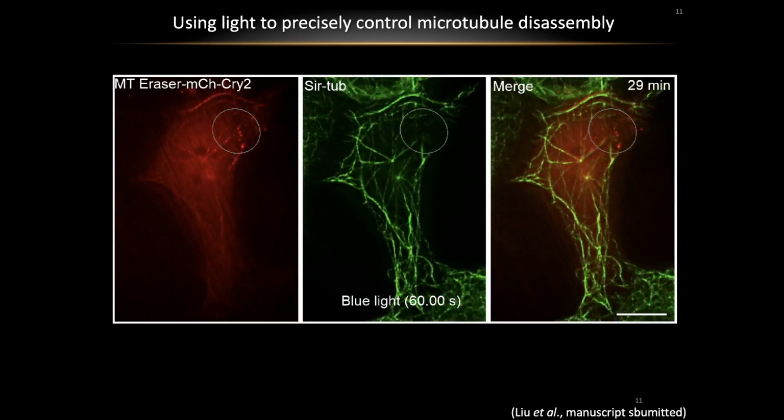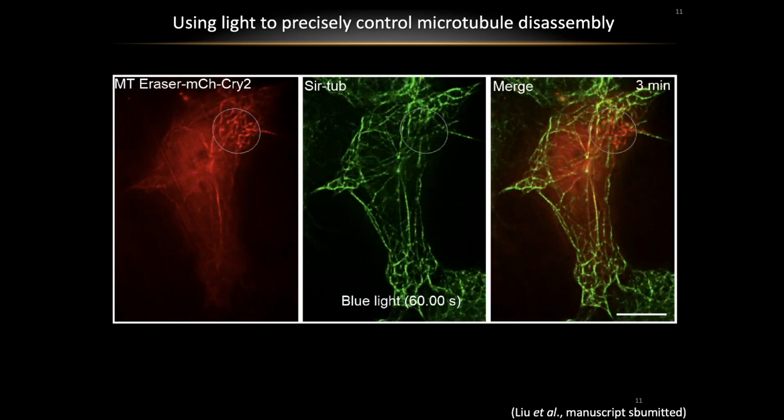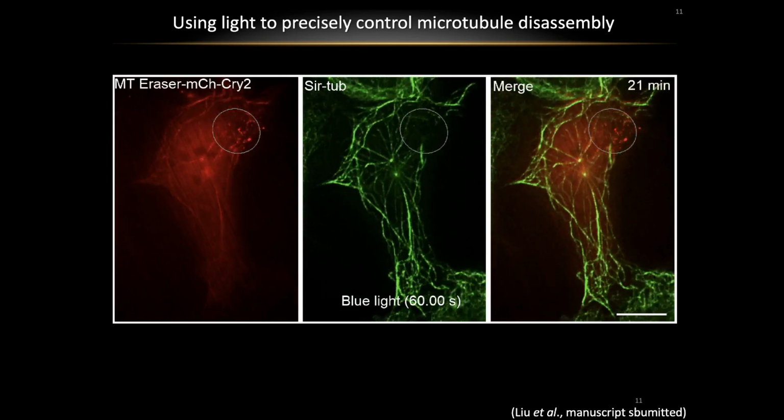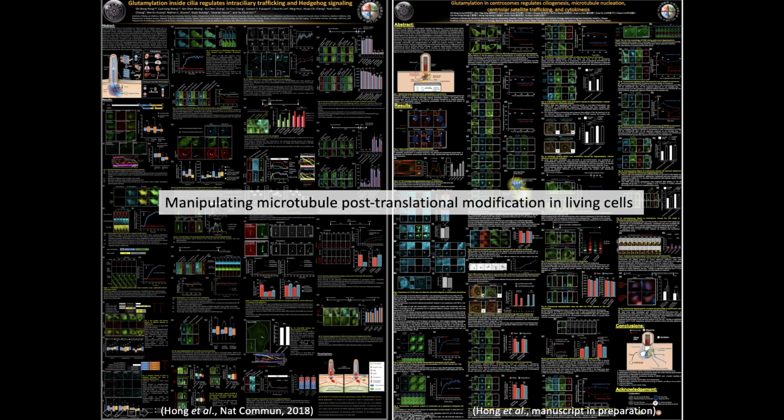With this ability to precisely control microtubule disassembly in living cells, we have found several really cool phenotypes that depend on the microtubule. Also, since several diseases like tumors and neurodegeneration result from microtubule defects, we are also establishing animal disease models that depend on our strategy. Moreover, we have also developed several tools to precisely control microtubule post-translational modifications in living cells, which we don't have time to go through in detail here.